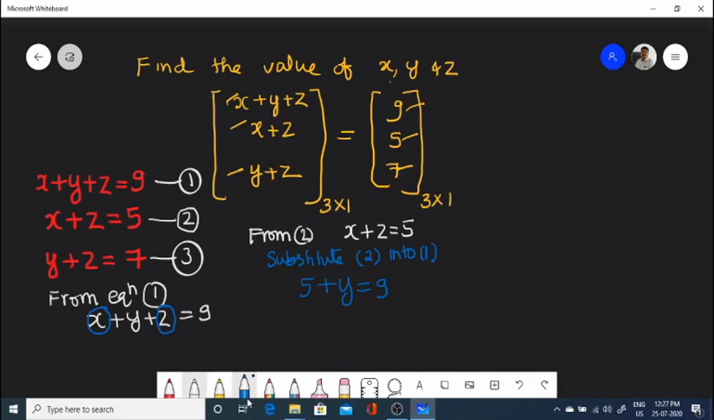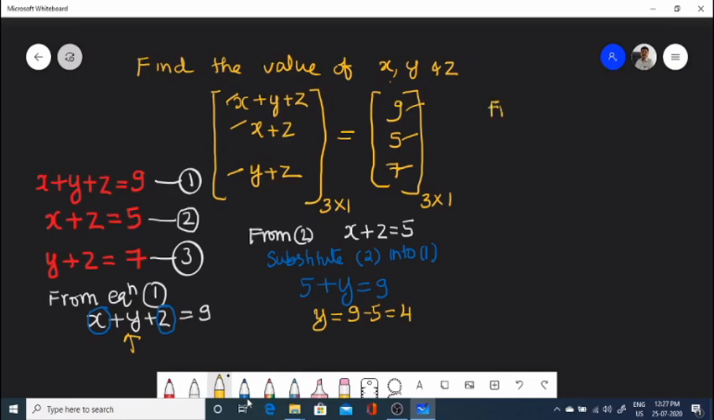So from that, we have to find the value of y here, because y is remaining there. Remaining element, x plus z, we are substituting 5. So y we are getting 9 minus 5, which is equal to 4. Finally, we got y equals 4.